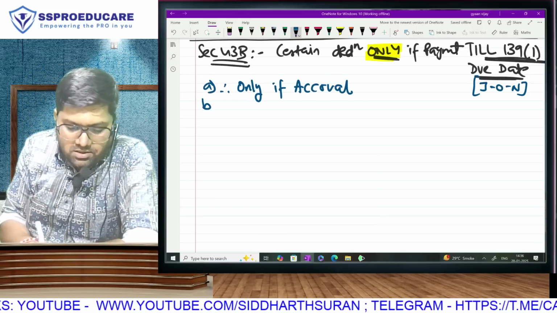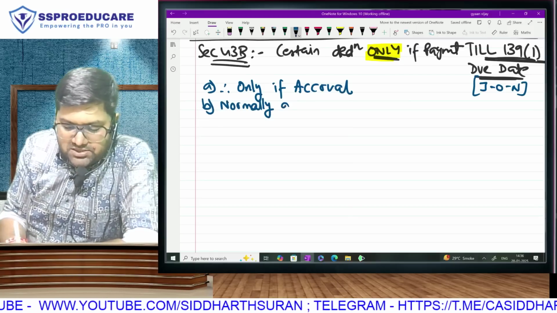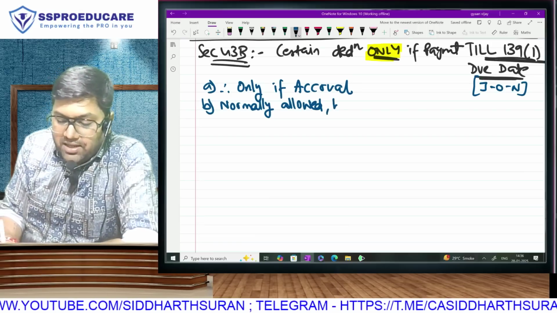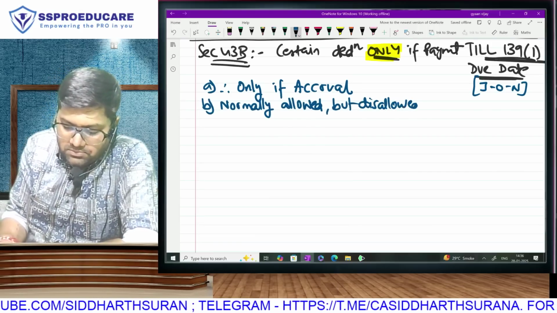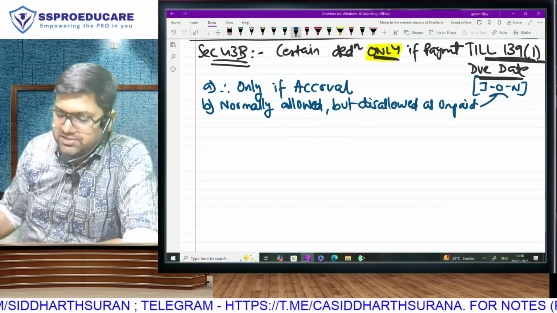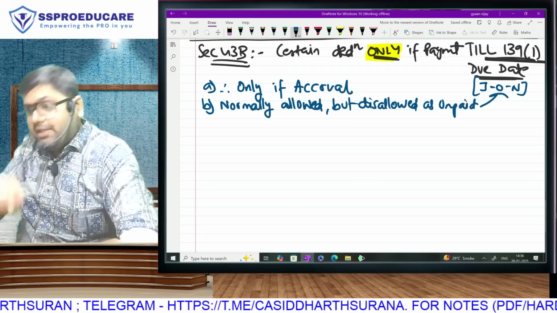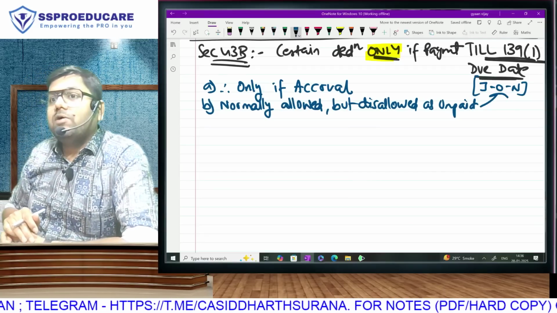Second, I don't know whether you thought about it. These expenses are normally allowed expenses, but they are becoming disallowed as they have been unpaid on this date. If they were paid, they would have been allowed. Paid till which date? Not the balance sheet date. Paid till July 31. They would have been allowed.